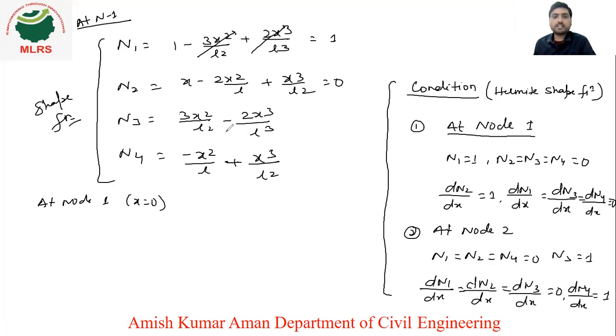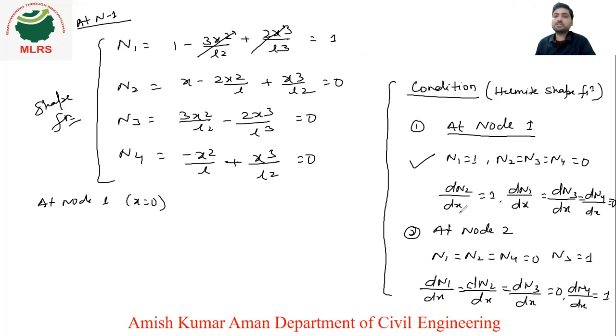0 means 0. This is also a 0 term, this is also a 0 term, so we will get 0 here. For N1, at node 1, we will put x is equal to 0, so it will be again 0. So see, first condition verified. N1 is equal to 1, and except that all values are 0.